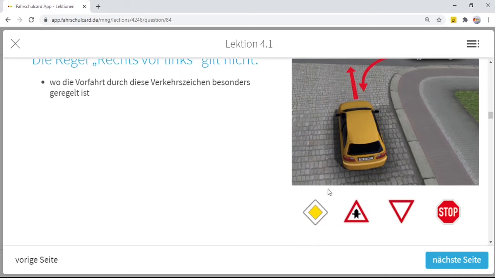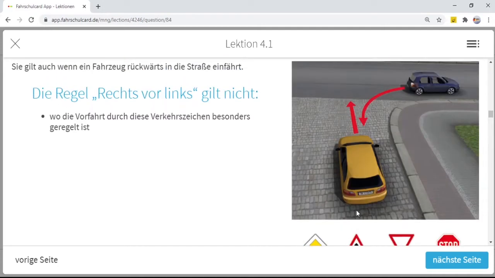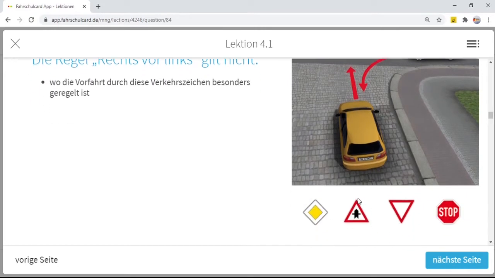If you see this sign on the complete junction, then there is another shield, another traffic sign. It's also for priority, also known as Vorfahrt, but it's for Einzelvorfahrt. You only have priority on the junction where you see this traffic sign. On the next junction, maybe you don't have any priority. Maybe the rule right before left applies. Maybe there is a signal or something else. So if you see this sign, then you have priority.